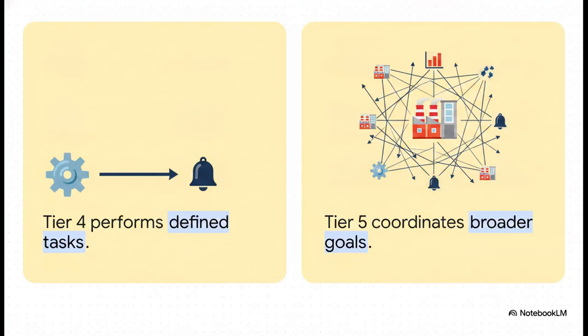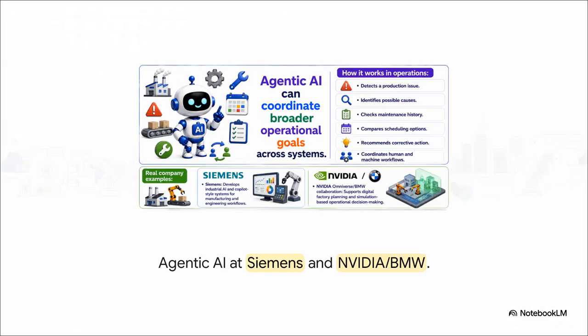So, the absolutely crucial difference for you to understand here, as future business leaders, is the gap between Tier 4 and Tier 5. Tier 4 executes specific tasks, like sending an alert or routing a single box. But Tier 5 coordinates broader, interconnected operational goals. It manages an entire factory's response to a disruption, balancing multiple variables simultaneously just to protect the business's overall profitability and risk profile.